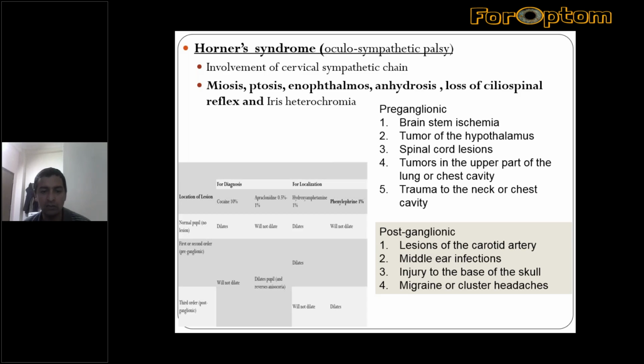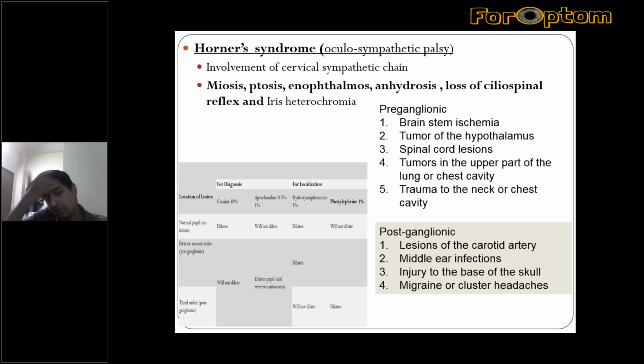We can differentiate that by the 1% phenylephrine test. Other tests are cocaine, apraclonidine, and hydroxyamphetamine. But commonly we use phenylephrine, and that is sufficient to differentiate pre- and postganglionic.